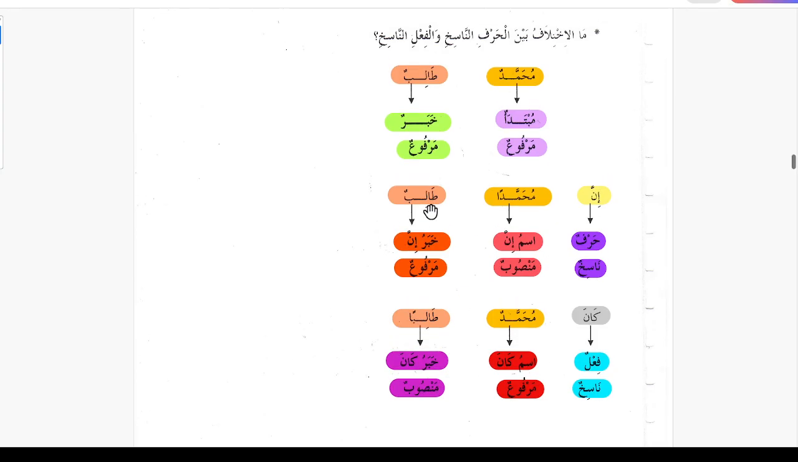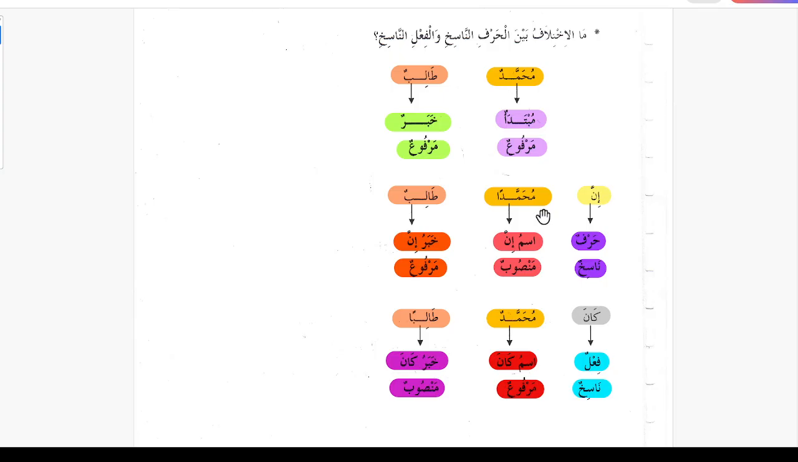So this is the difference between harfun nasikh and af'alun nasikha. They both, nasikh, mean they cancel the action of jumla ismiya. That is why there is no more mubtada khabar. The mubtada changes to ismu inna or its sisters, and the khabar changes to khabru inna and its sisters. Similarly kana: the mubtada changes to ismu kana or its sisters, and the khabar changes to khabru kana or its sisters.